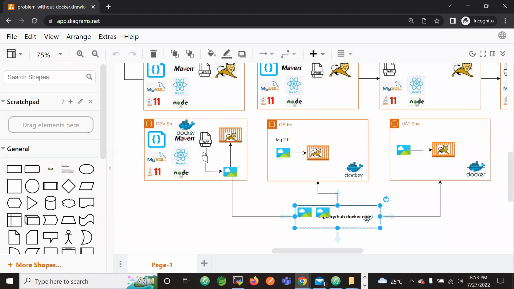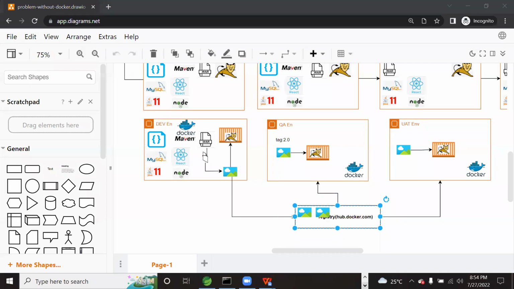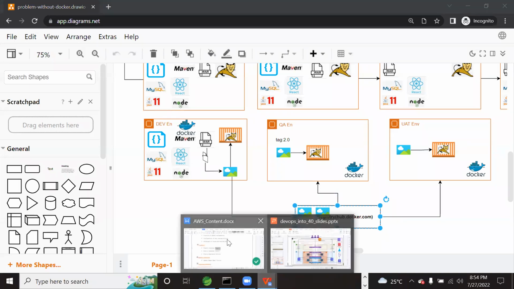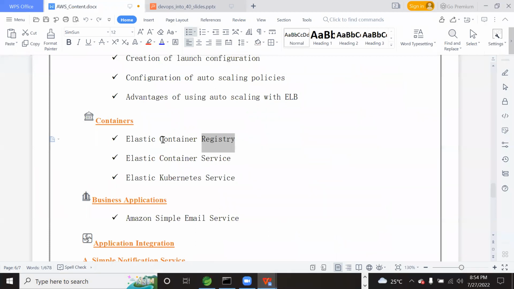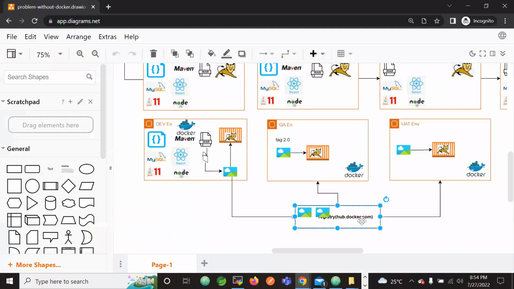But we have to store the Docker images in a secure place, not in a public cloud. We have to store them in some secure registry. Such a secure registry offered by AWS is the Elastic Container Registry, ECR. This ECR acts as a registry where we can store the Docker images securely.